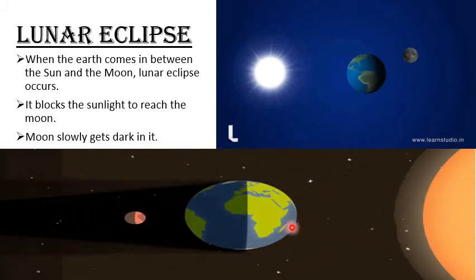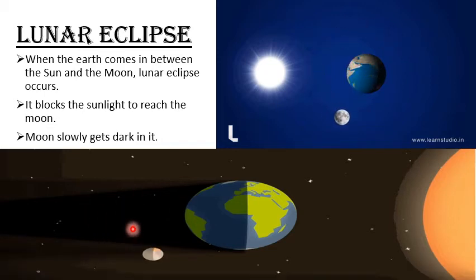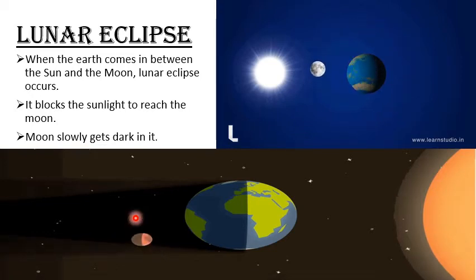Now here you can observe that when the moon goes behind the earth, it gets dark because it is not getting the sunlight here. Moon does not have its own light, it gets the light from sun. So when it comes behind the earth, it gets dark, or sometimes it has colors like brown, orange.